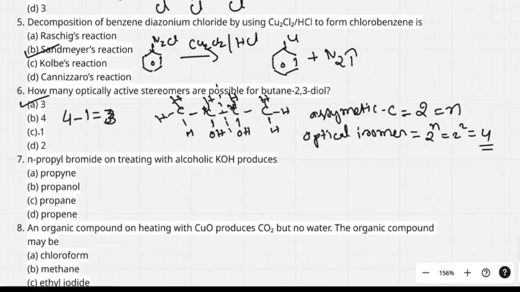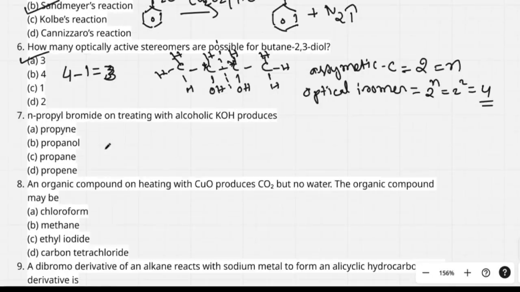How many optically active? Actually, it has 4 optical isomers, out of which one is meso. Meso is optically inactive. So optically active isomers is 3. Next, I move to question number 7.